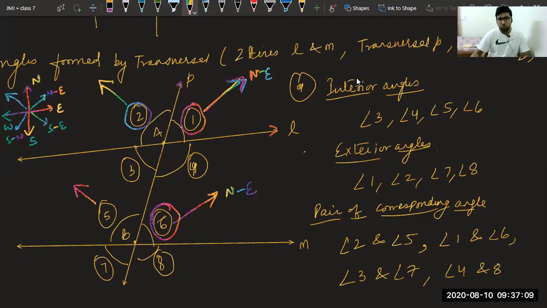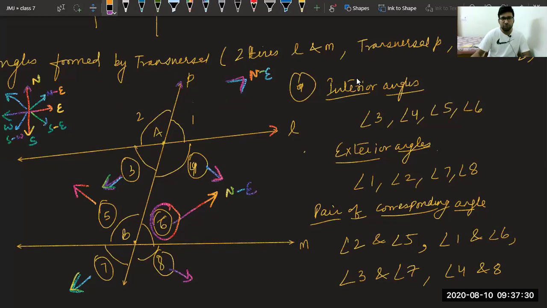So they are also corresponding angles. Angle 3 is looking downwards like this, and angle 7 looking downwards, angle 4 looking downwards, angle 8 looking downwards. So they are corresponding angles. Now let us understand the next one. 1 second. Let me rub this.